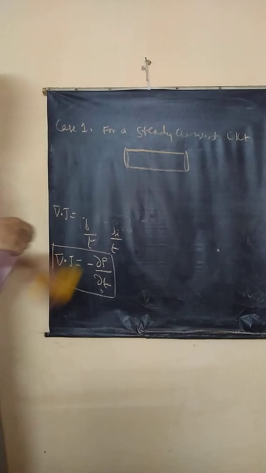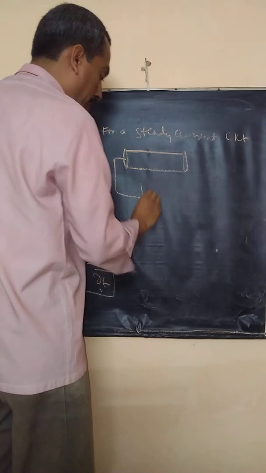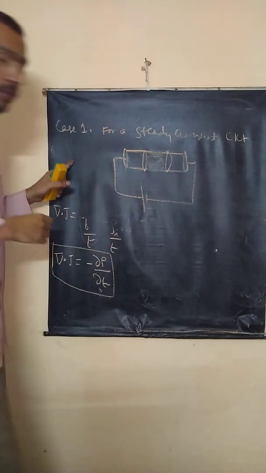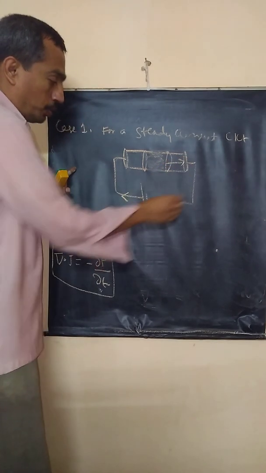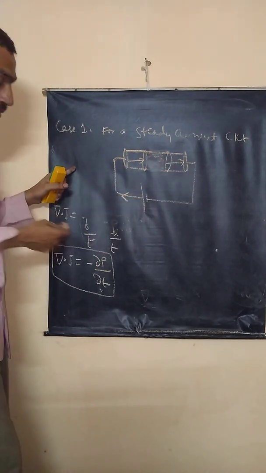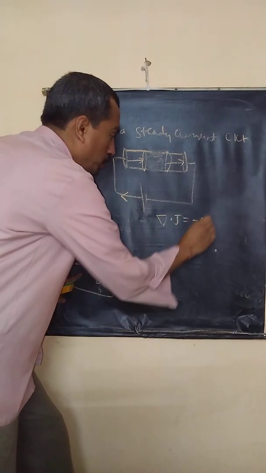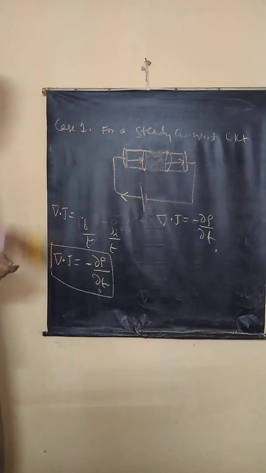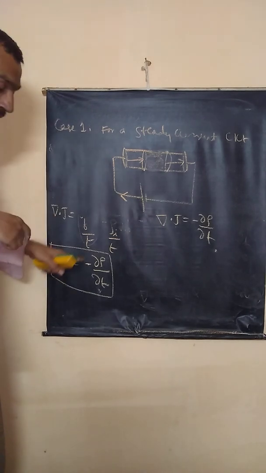Connected to a constant current source. Suppose you imagine a volume here. If current is flowing, if some charge flows out, the battery supplies the same amount of charge. Current through the circuit is constant. So in this case, if you apply the equation of continuity, del dot J is equal to minus dou rho by dou t. Why the minus sign? When charge flows out, it is always accompanied by a decrease in the charge. If the charge flows inside the volume, then it will be plus.